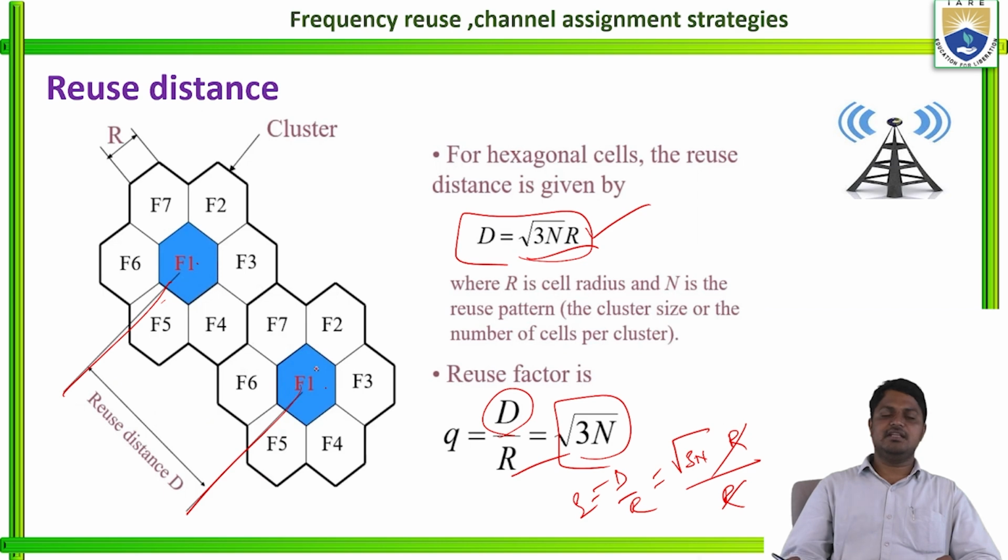So Q is equal to square root of 3 into N, where N is the number of cells in the cluster.